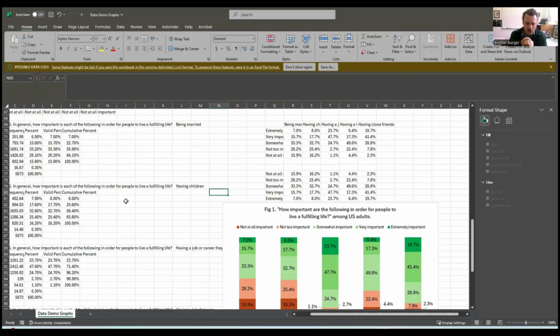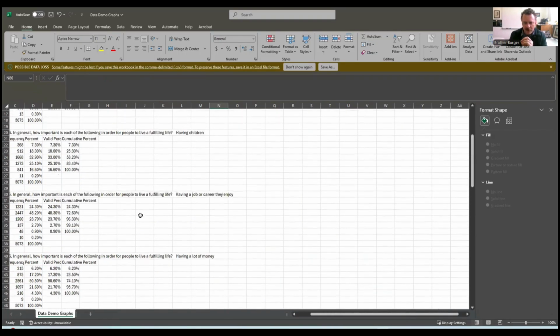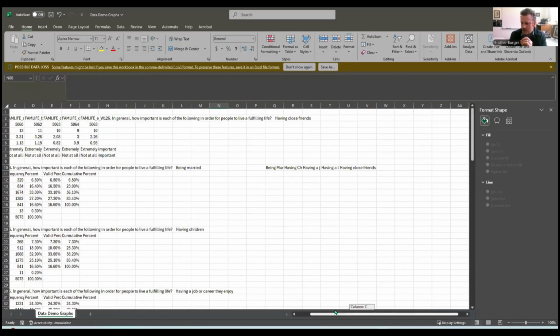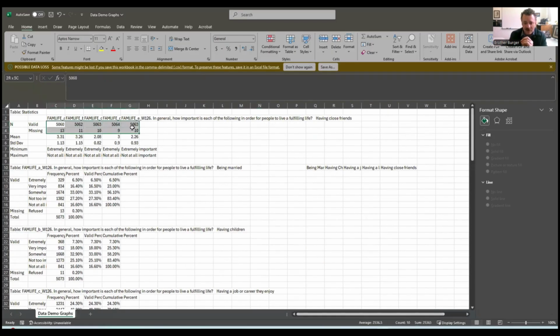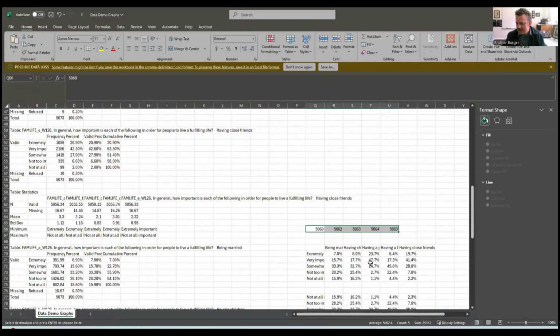We just need it for the whole. So that simplifies our life a little bit because we can come up here, actually, where it says valid, and that's our valid n. Because that's how many people there were that actually answered the questions. So I'm actually going to copy that and bring it down here just so I have it easy to look at.